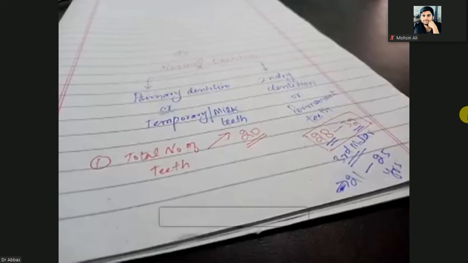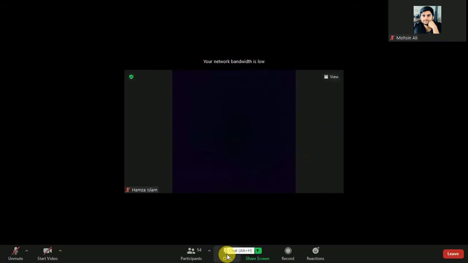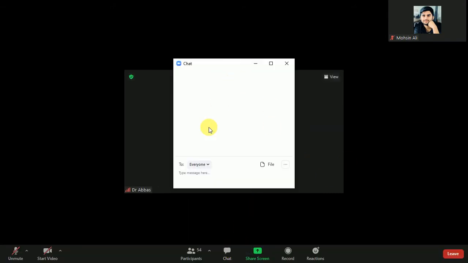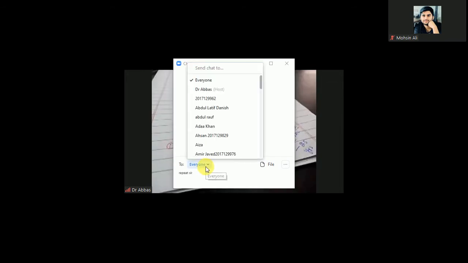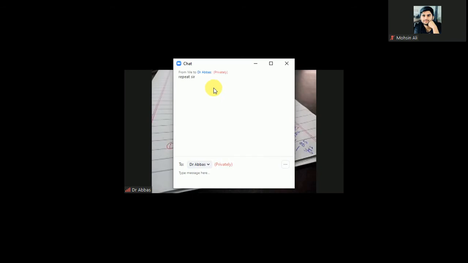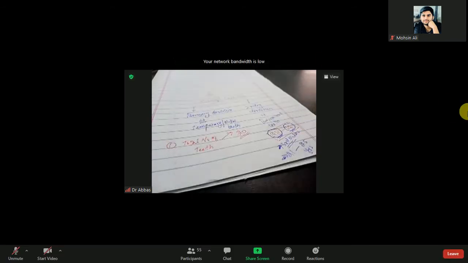If they don't erupt, then the total number of permanent teeth is 28. If they erupt, then the total number of permanent teeth is 32. So the permanent teeth count can vary. It depends on the eruption of the third molar. Keep in mind, third molar. Okay, again repeating, don't worry.